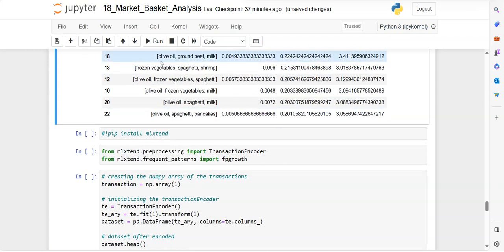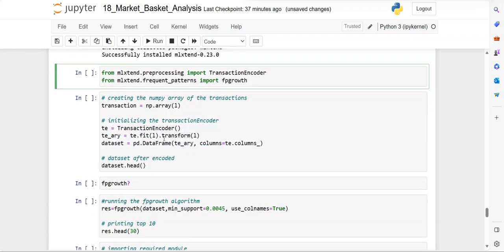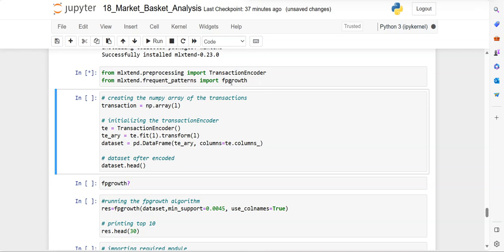And we can also apply the second algorithm. For that you need to install this library: pip install mlxtend. After installing that, we can import these classes, like TransactionEncoder from the preprocessing module, and fpgrowth from the module mlxtend.frequent_patterns. So once the library is installed, you can import, and as I've already explained, the output of this FP-growth is a tree. So we'll see the tree generated.